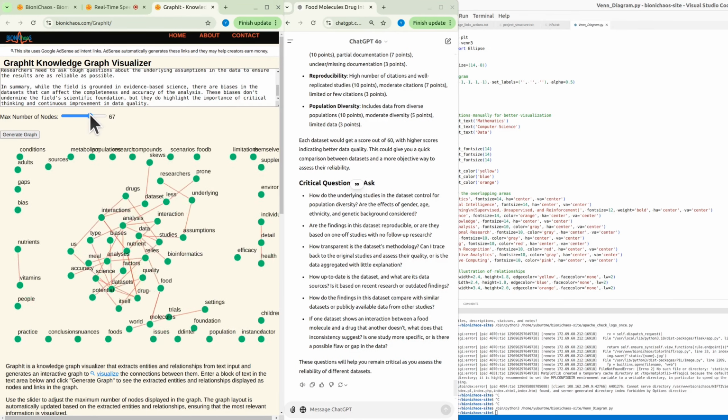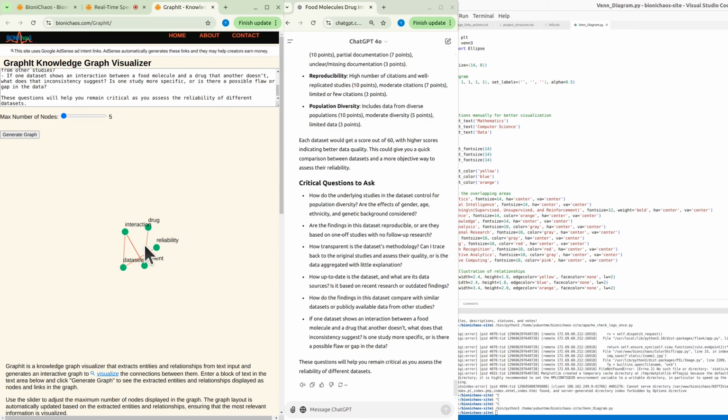I don't know, I still think that if you have these nodes that are not connected to anything, it probably tells you something about the poor quality of the text. You can try it with this new text. Pop it in, generate graph. Yeah, maybe start with just 5 nodes.